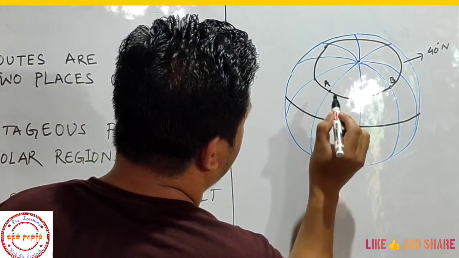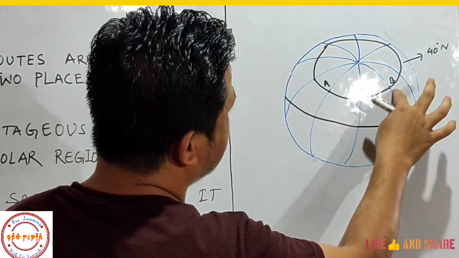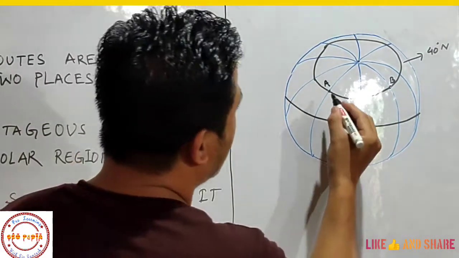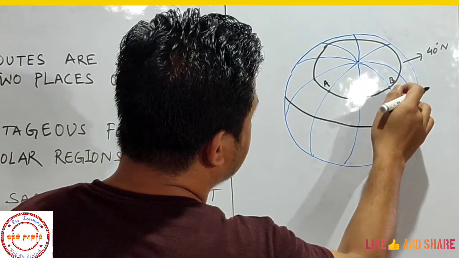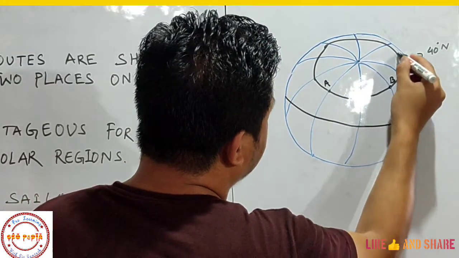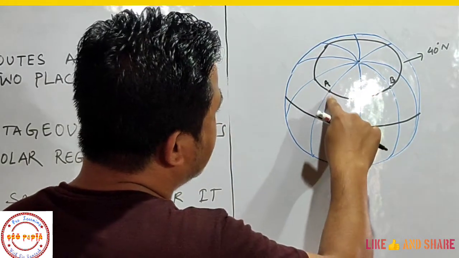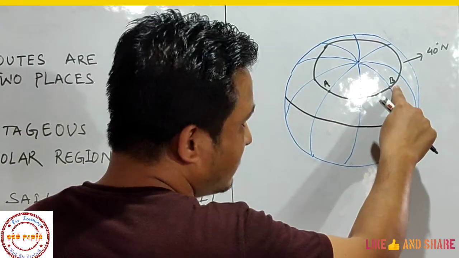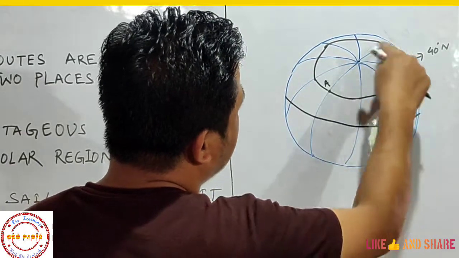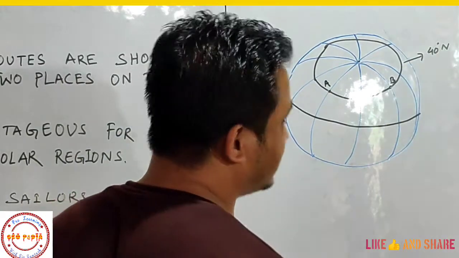Point A is our Madrid, Madrid in Spain. Then this is Beijing, in China. So Madrid and Beijing lie on the 40 degree north latitude. Both cities, that is Madrid and Beijing, lie on the same latitude, that is the 40 degree north latitude.